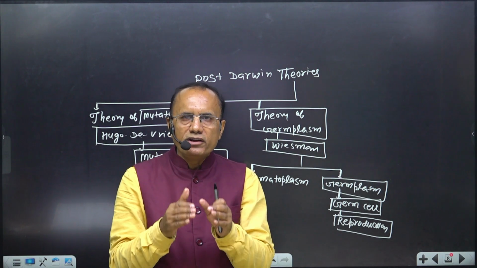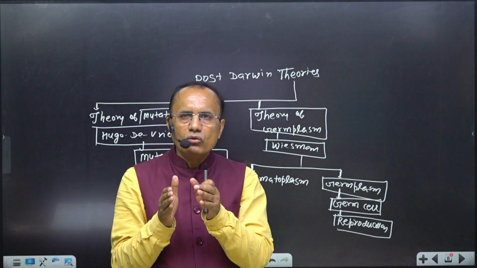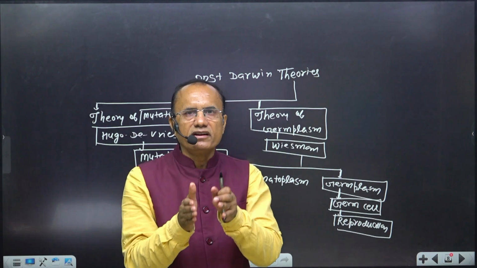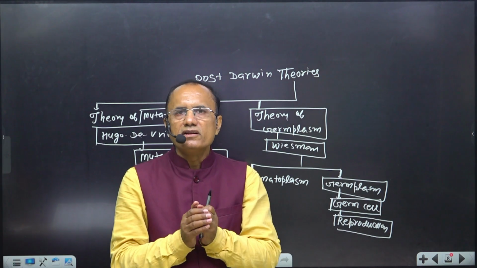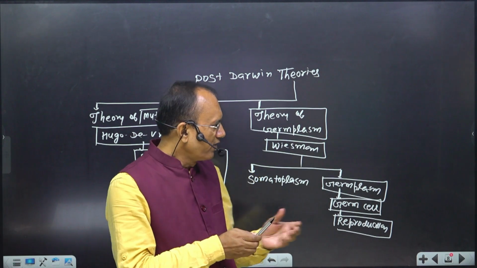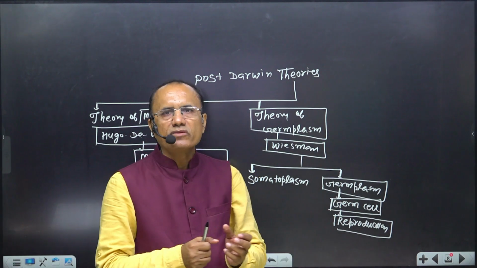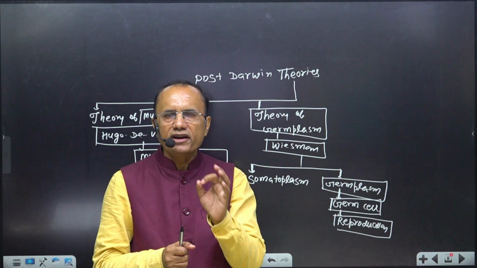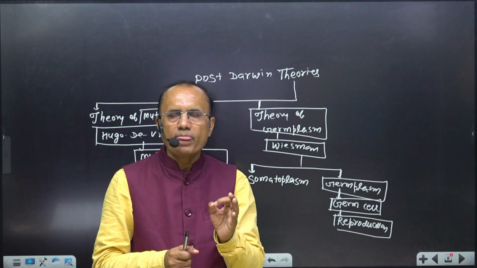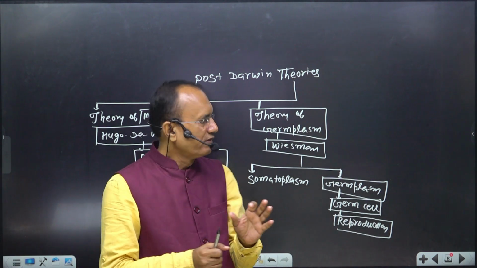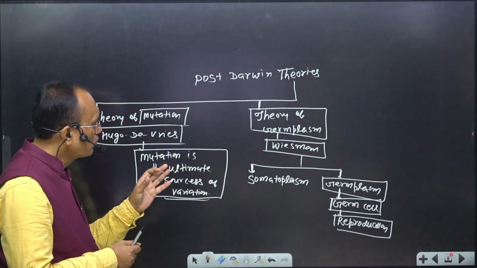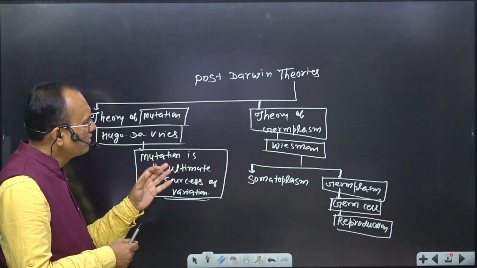But Darwin did not know how that trait is inherited in the next generation in a scientific manner. So this theory is also included in post-Darwin theories of evolution.